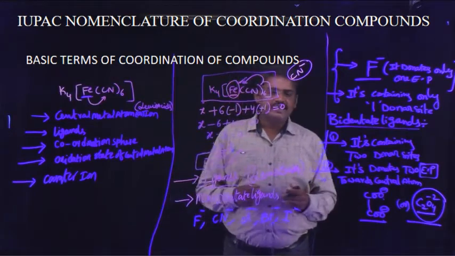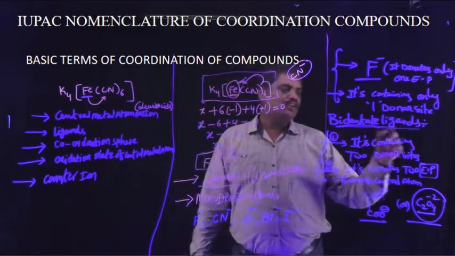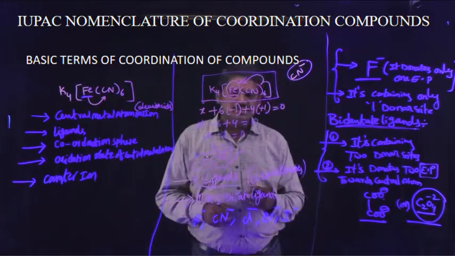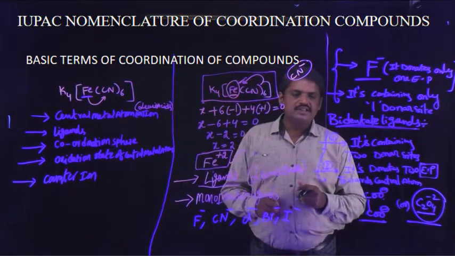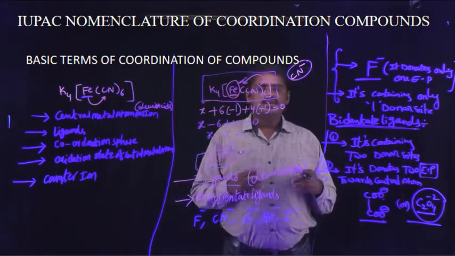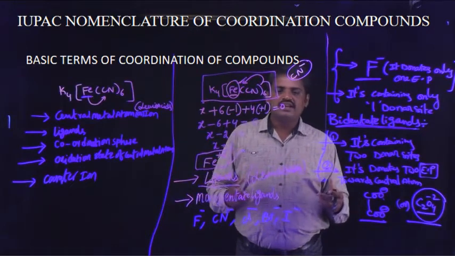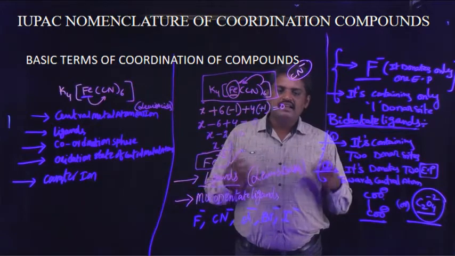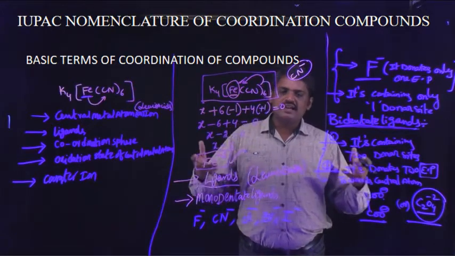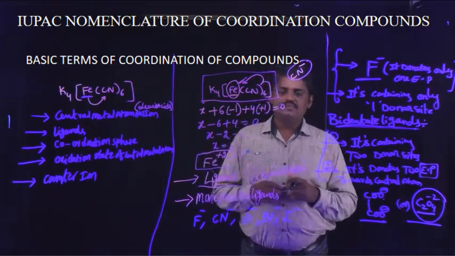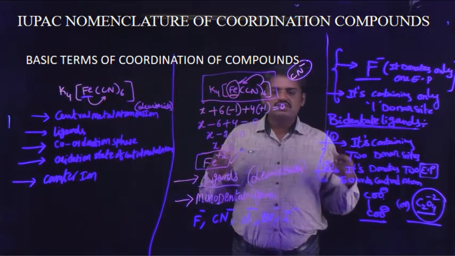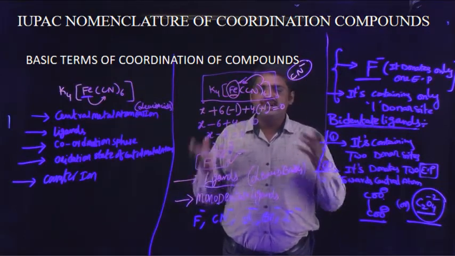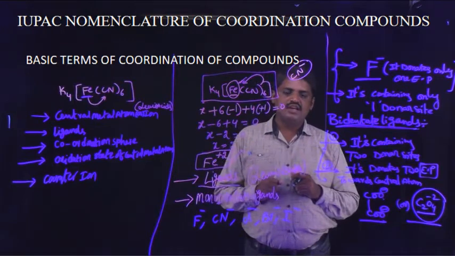And next I discussed bidentate ligand. Bidentate ligand means these molecules or ions contain two donor atoms. That is one condition. Another characteristic of these ligands is that they donate two electron pairs towards the central metal atom or ion.